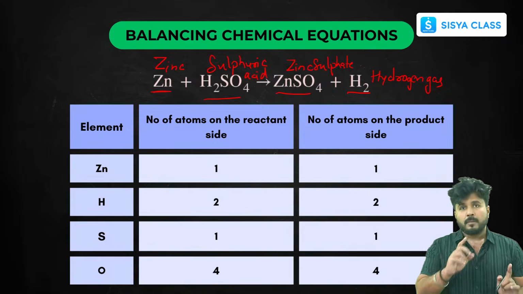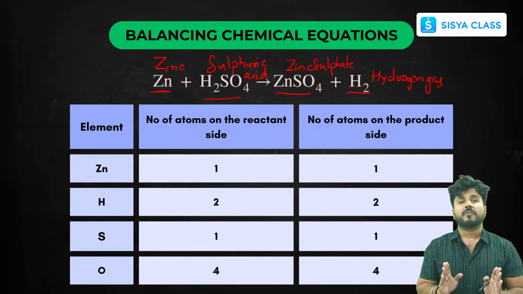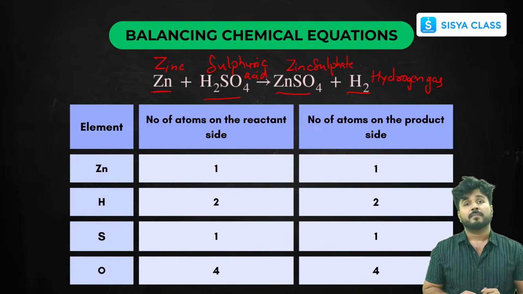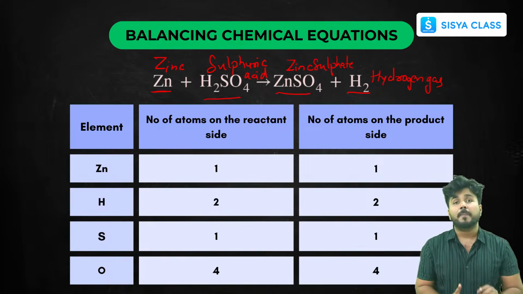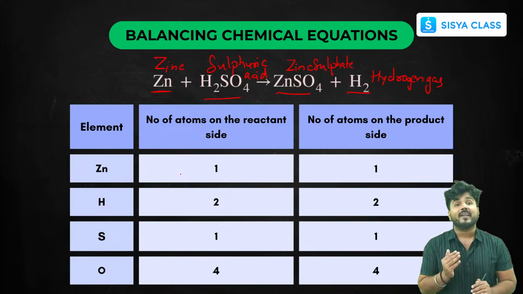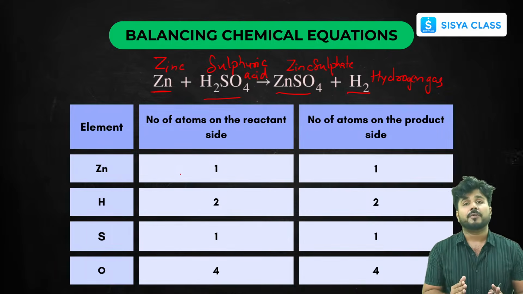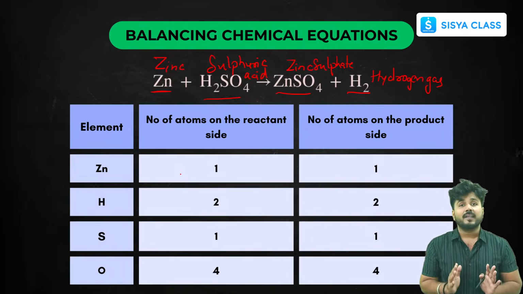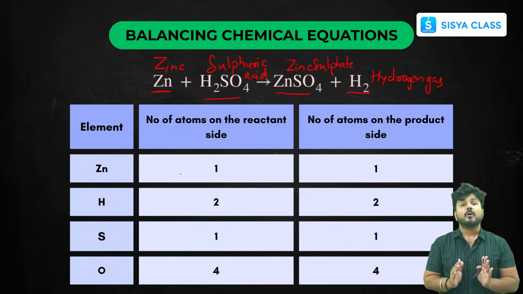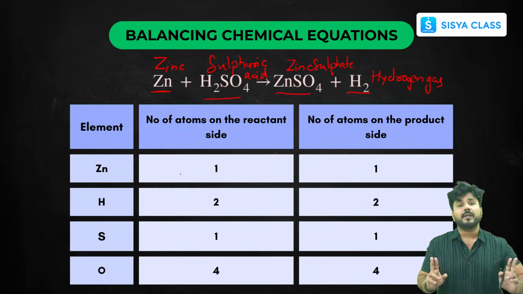That the mass of all the atoms of elements present on the reactant side and the product side in a chemical reaction must be equal. So to make them equal, that's why we balance the chemical reaction. This is also a question that has already been there in your previous year exams: why do we need to balance a chemical reaction? We balance a chemical reaction just to follow the law of conservation of mass. What does it tell us? It tells us that the total mass of reactants must be equal to the total mass of products. For making the masses equal, we have to balance the number of atoms of each element on both sides.